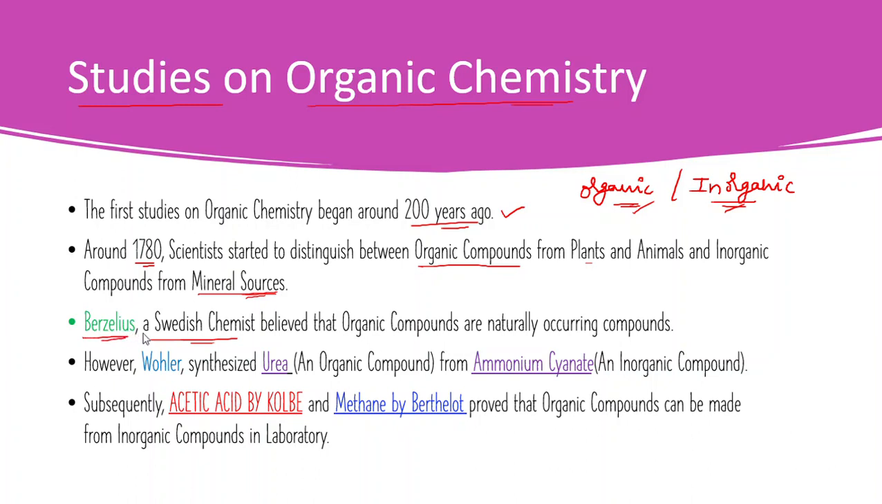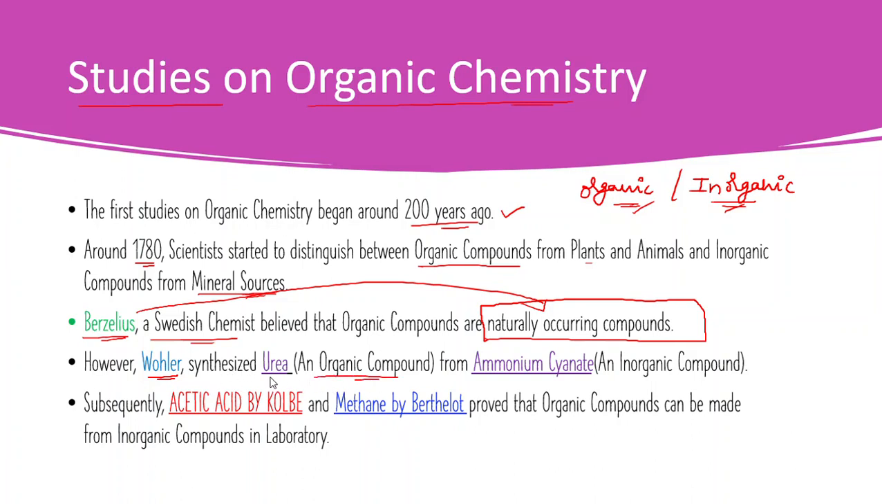Berzelius believed that organic compounds are naturally occurring compounds and cannot be made artificially. He believed that all the organic compounds on earth are naturally occurring, and it is impossible to make them artificially. However, Wohler, another chemist, synthesized urea, an organic compound, from ammonium cyanate.